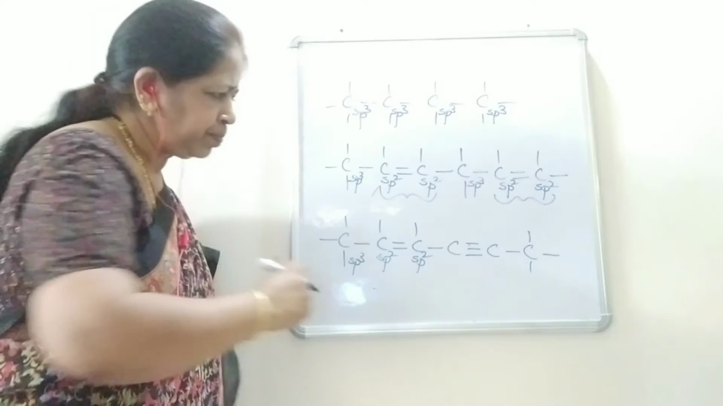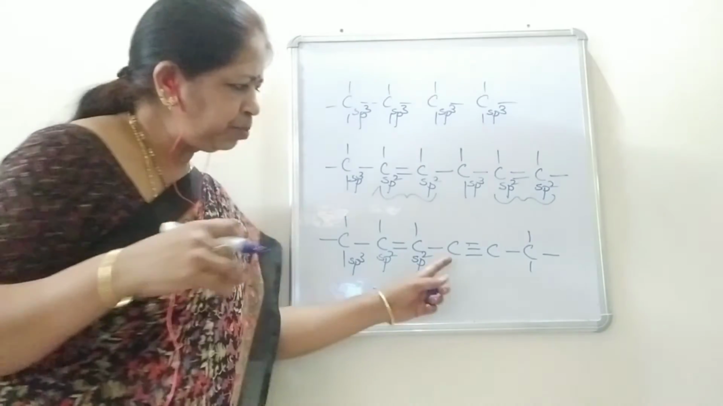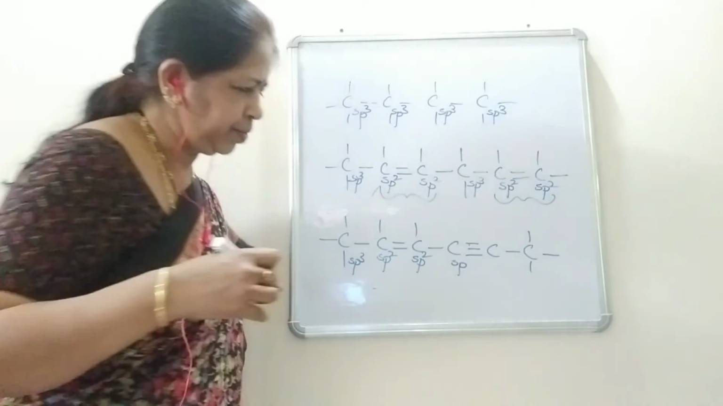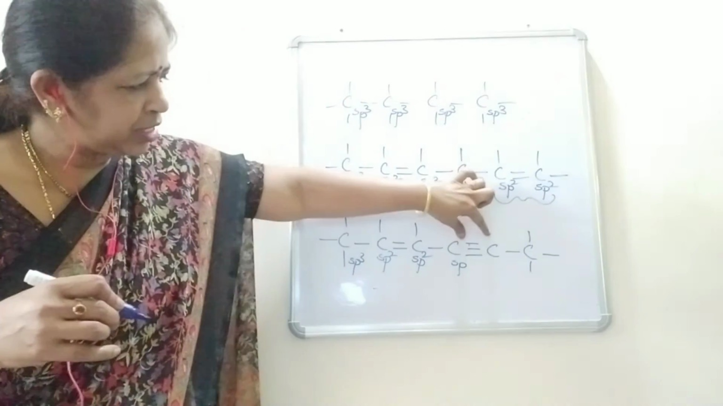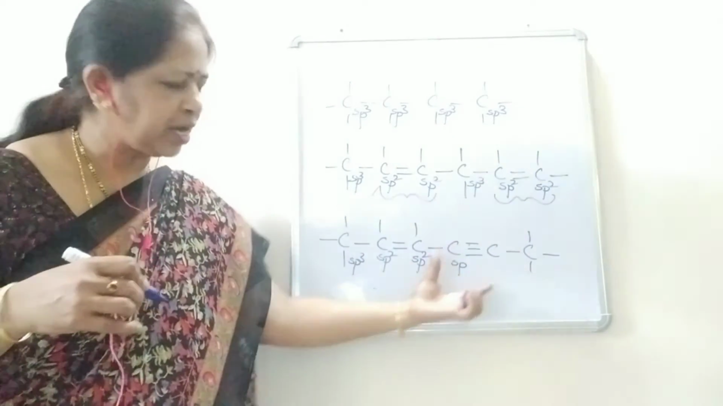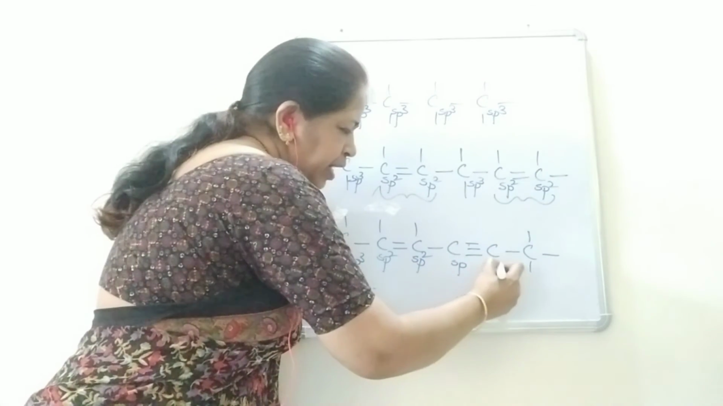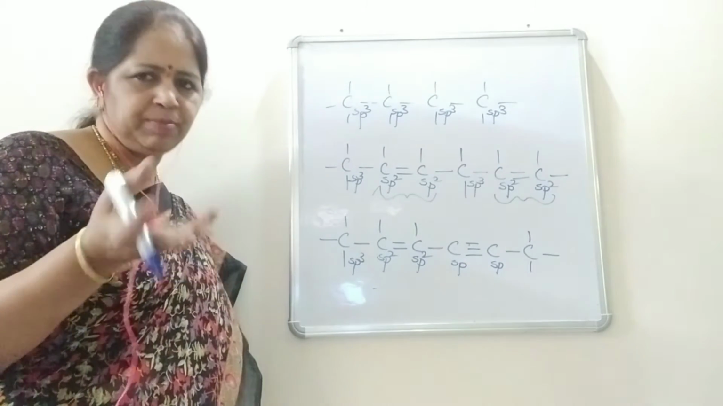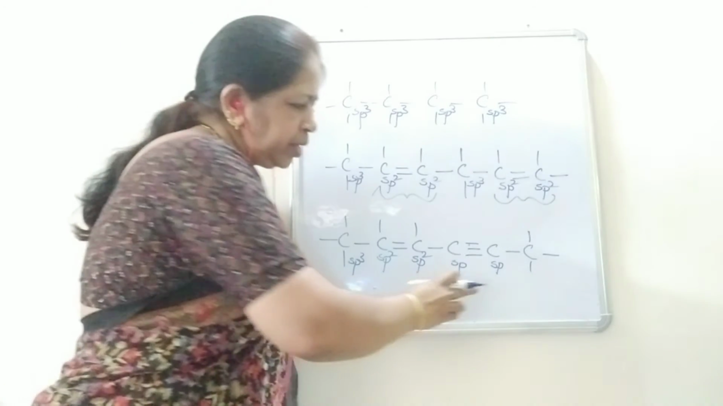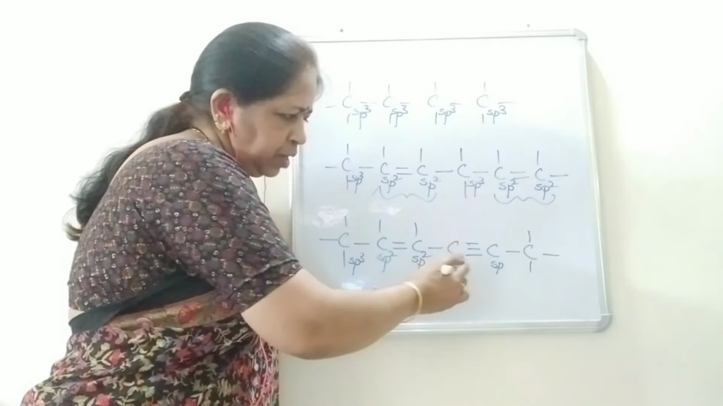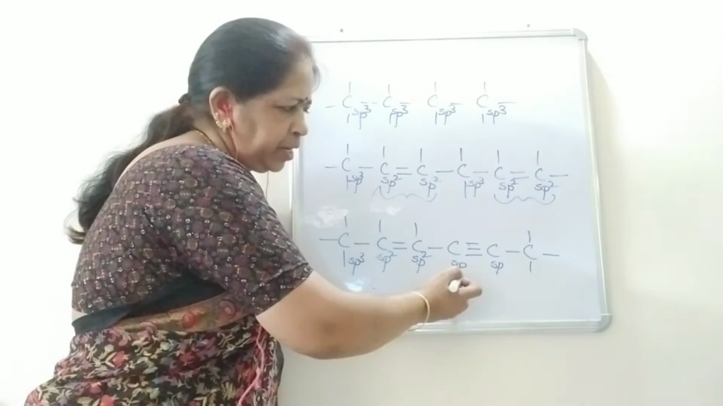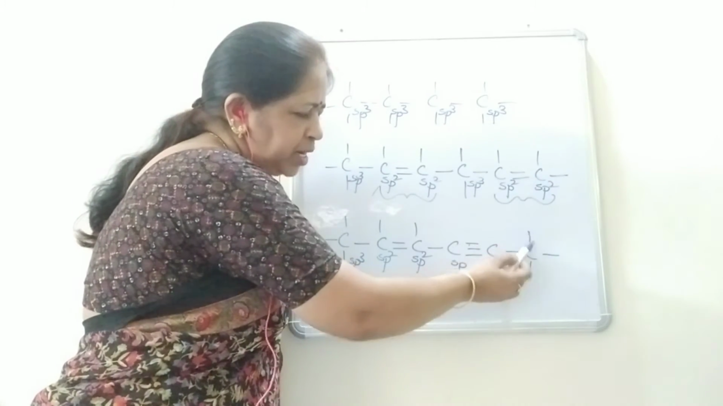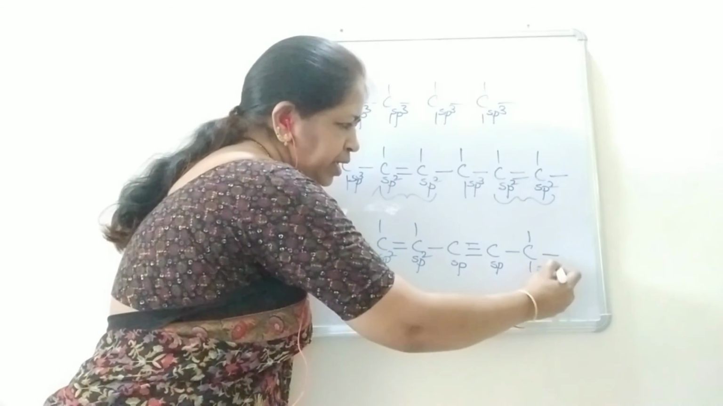And the next carbon has a triple bond on the right side. So, this carbon will be in sp hybrid state. And the next, a triple bond is present in between 2 carbon atoms, so both these carbon atoms will be in the sp hybrid state. The triple bond or the double bond may be present on the right side or left side, it does not matter. Okay students? And the last carbon, you see, this carbon has 4 single bonds. So, it will be in sp3 hybrid state.